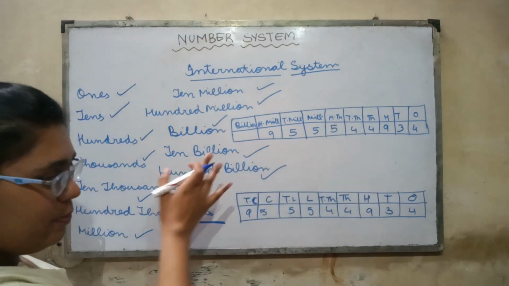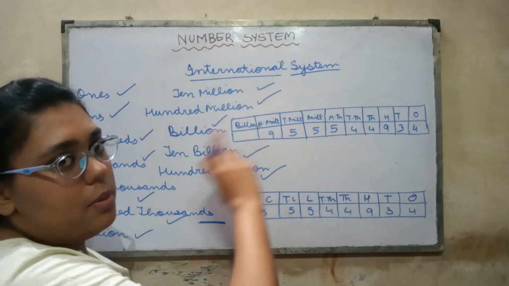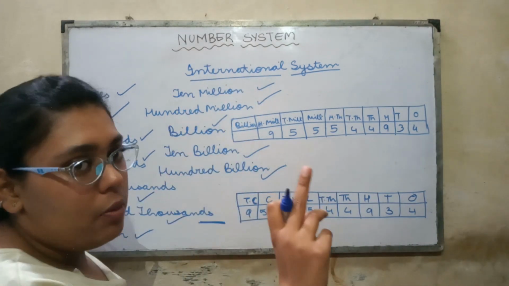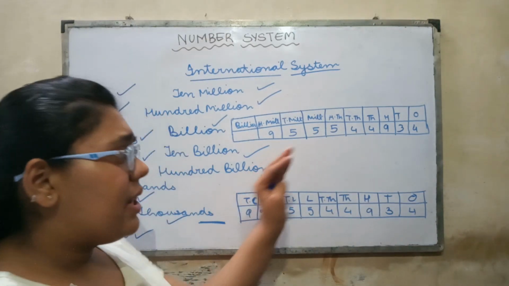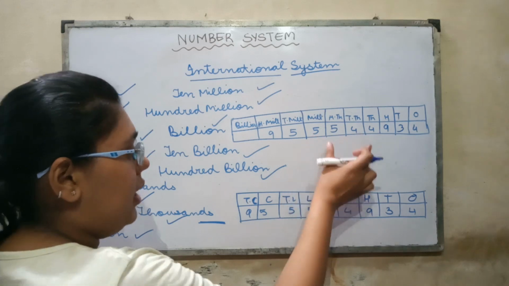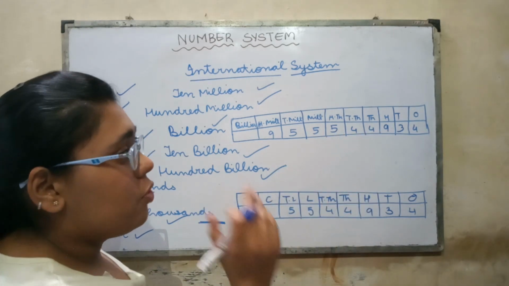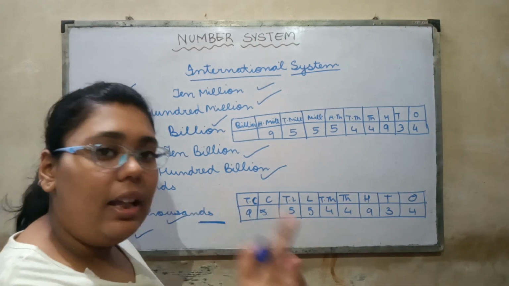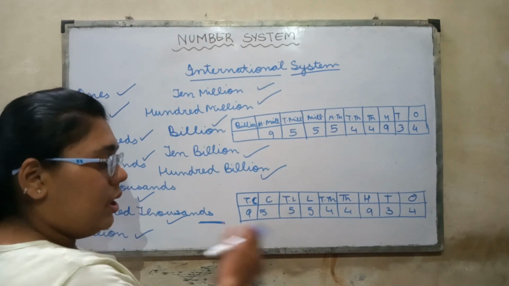This has a wider expansion as compared to the Indian number system, and this number system is used internationally everywhere for an exchange of goods between different countries. Now let us express the same number in both the Indian number system as well as the international number system to make it clear that we can represent a single number in both the number systems. So let us start with the Indian number system.